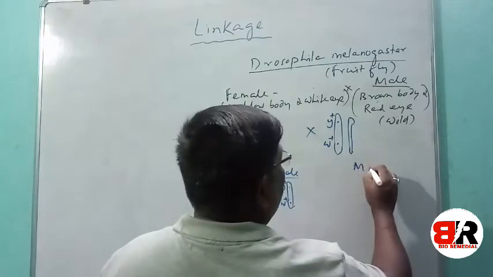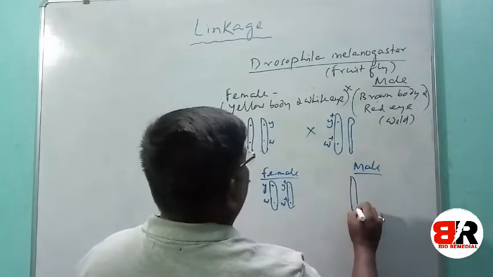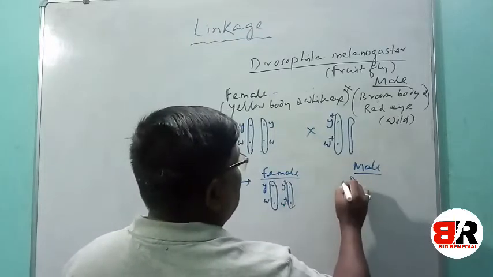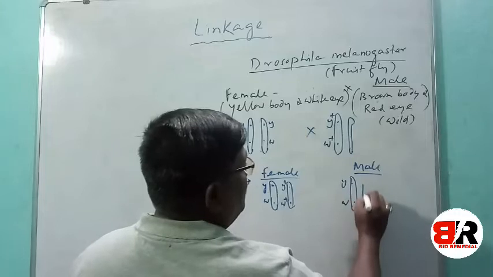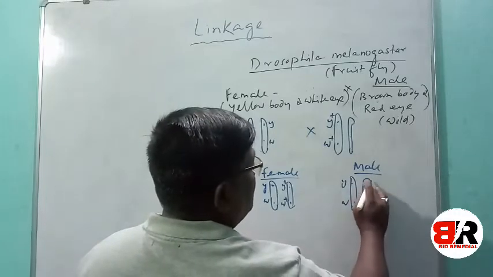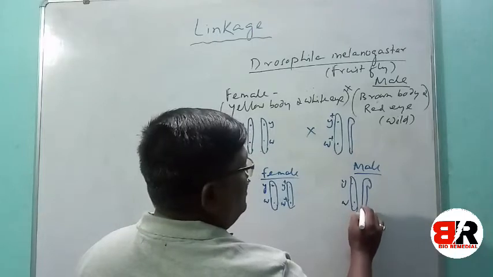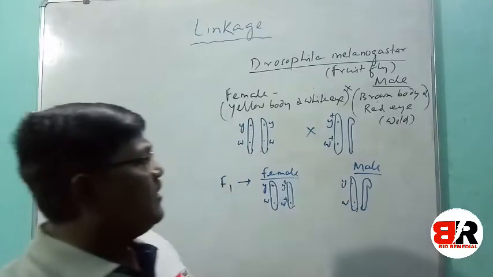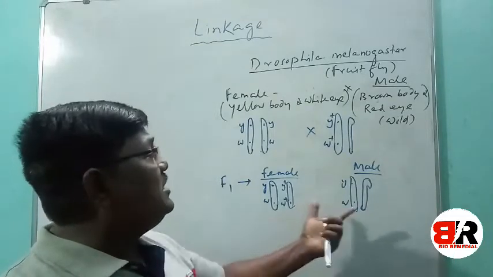The male will have the same, only one type of gamete, y and w, with the Y chromosome, which is a little different from the X chromosome. This is the combination of the male. Now it is just switched out.